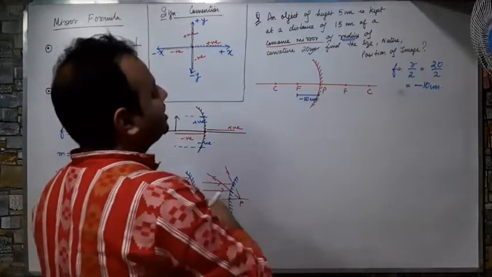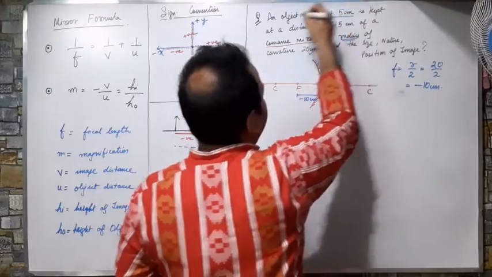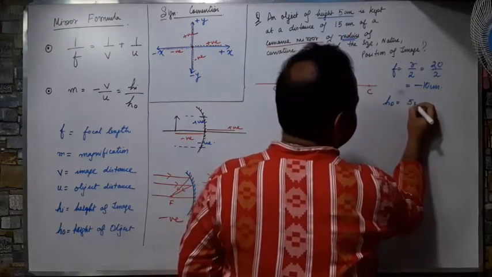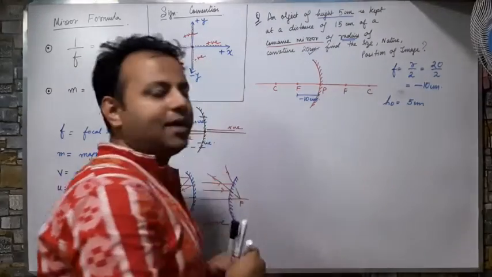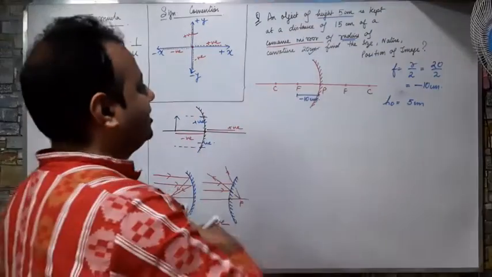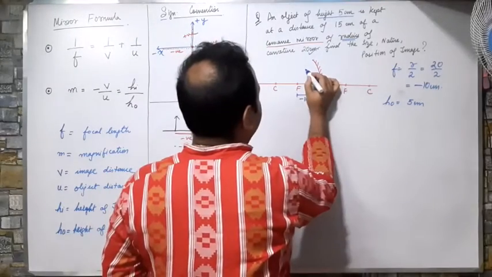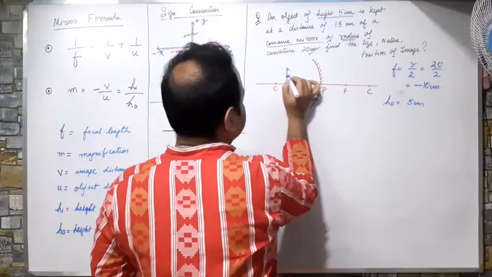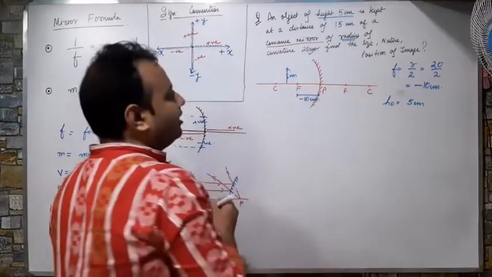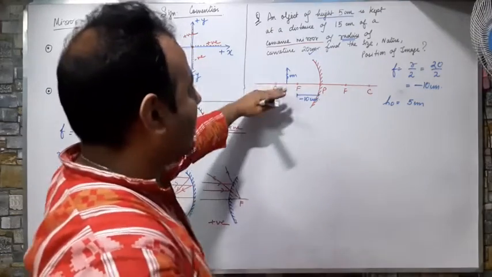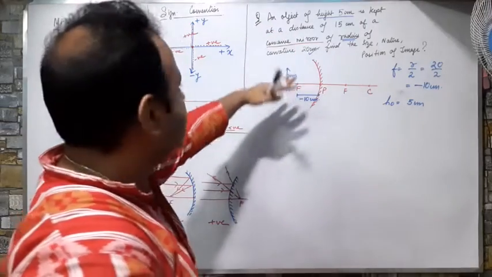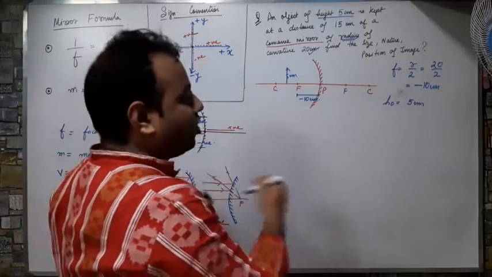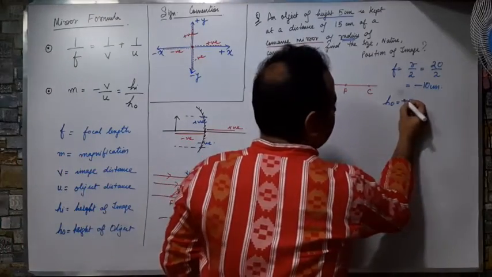Clear? Now what is given? Height is 5 centimeter, height of object. I will write height of object as 5 centimeter. So where should I place the object? Always on the left hand side. So the object is placed on the left hand side. The height is 5 centimeter. Now tell me, the height is above the principal axis. So any distance that I take above the principal axis is taken as positive. So the height is positive.